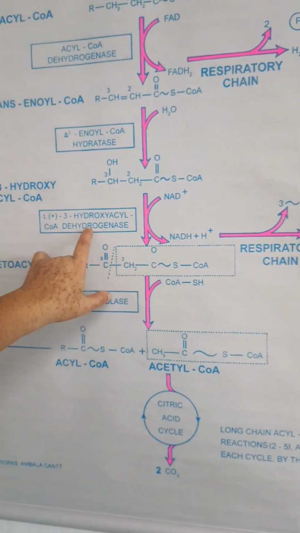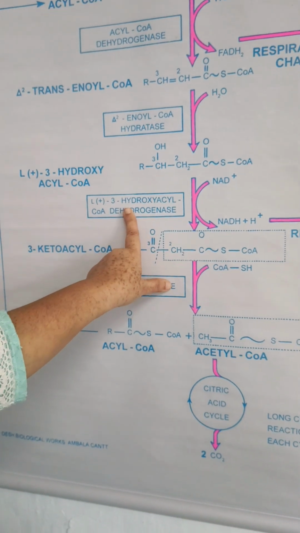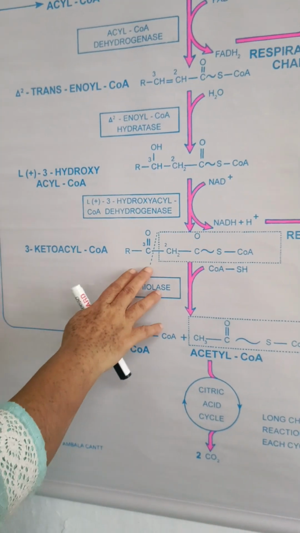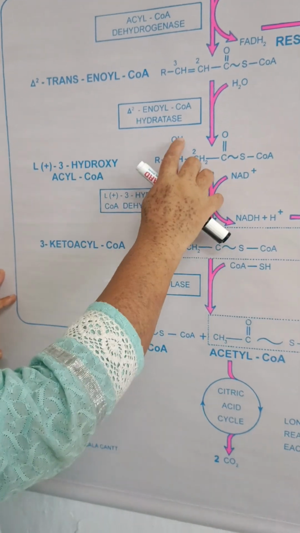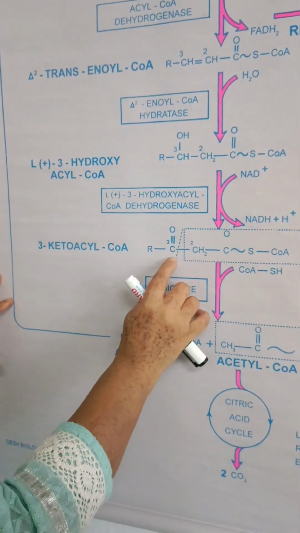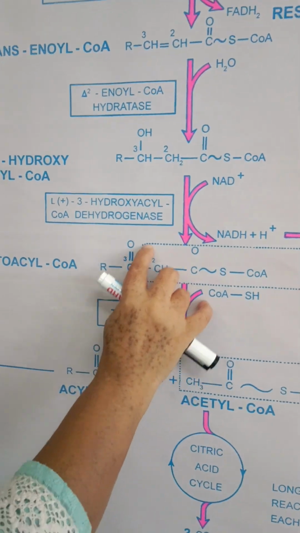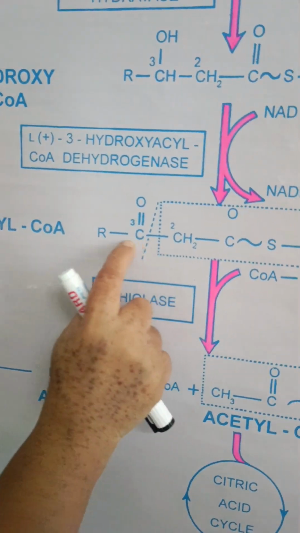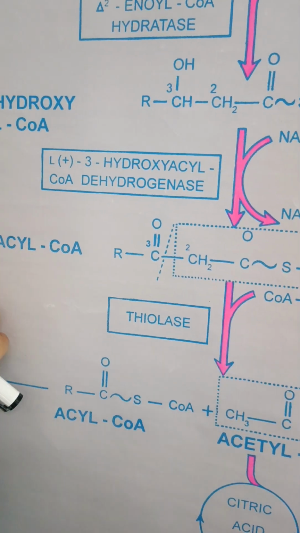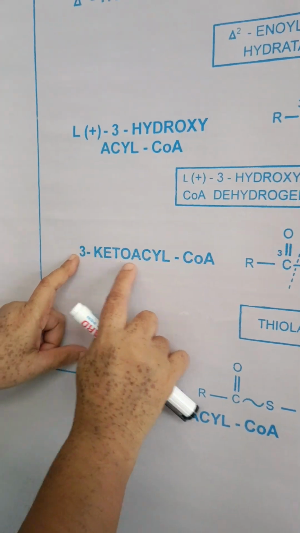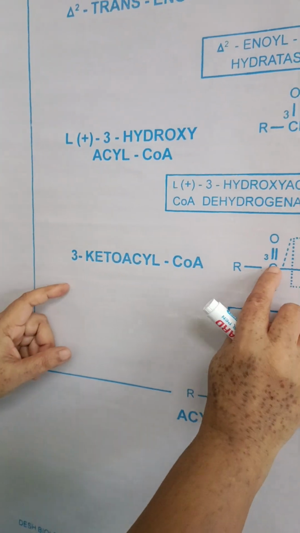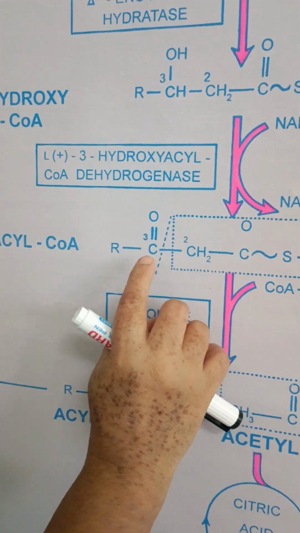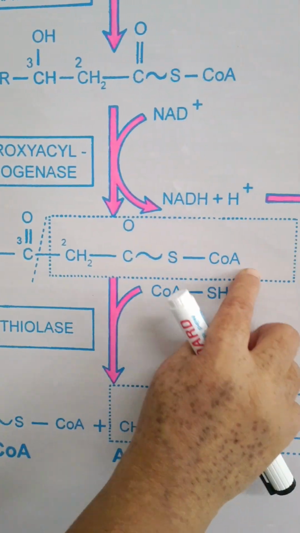So after the second dehydrogenation, when these two hydrogens are removed, there is formation of a carbon oxygen double bond at the beta carbon. So it is called 3-keto-acyl coenzyme A.